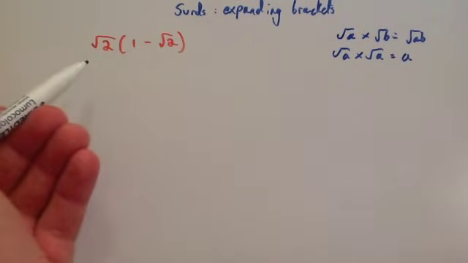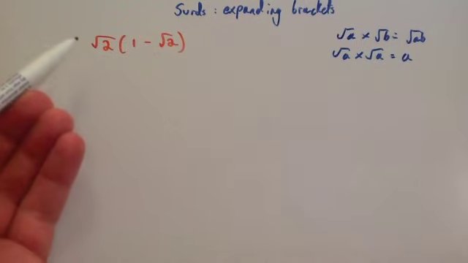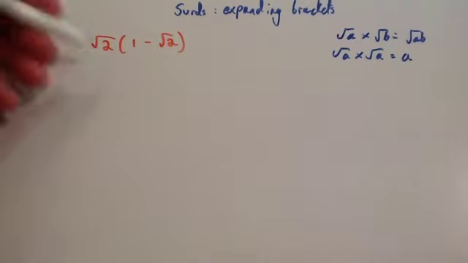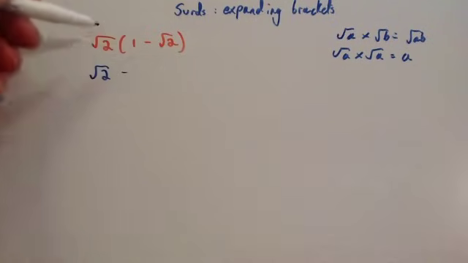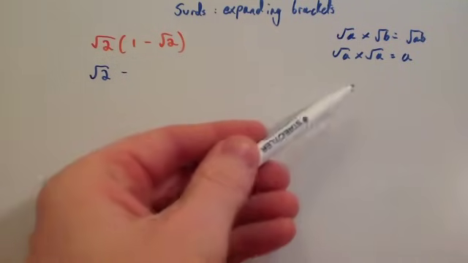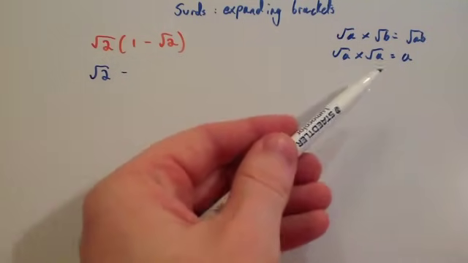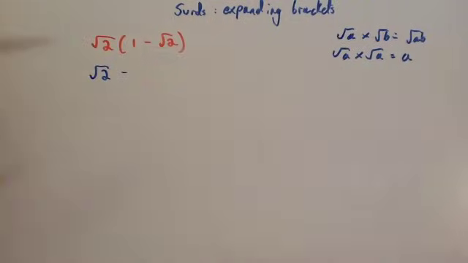And we're going to expand root 2 bracket 1 minus root 2. So root 2 times 1 would be root 2. And root 2 times root 2, well that's going to be equal to 2, because root 2 times root 2 is root 4, and the square root of 4 is 2. Or you look at this law, root A times root A is A, so root 2 times root 2 is going to be 2. So the answer would be root 2 minus 2.